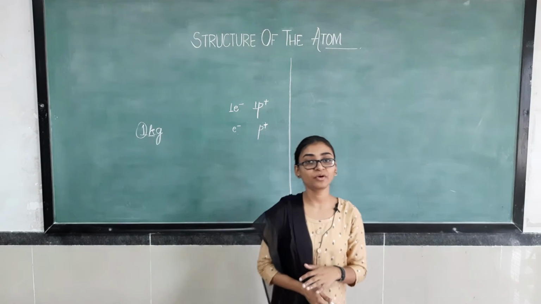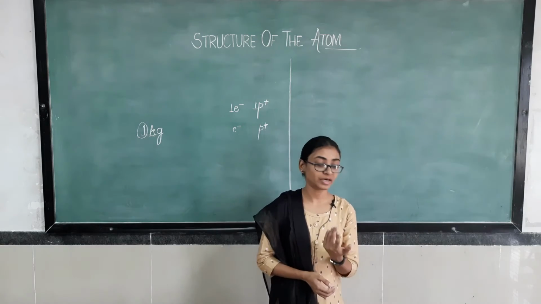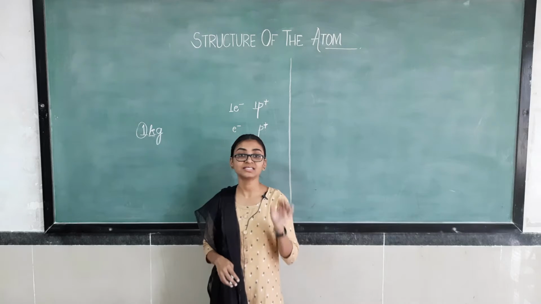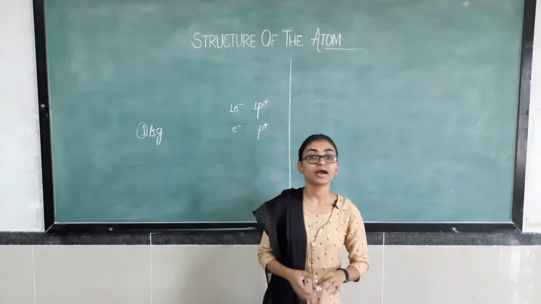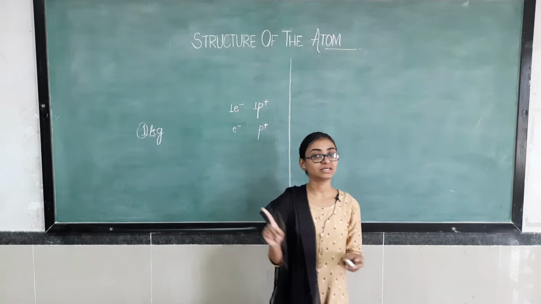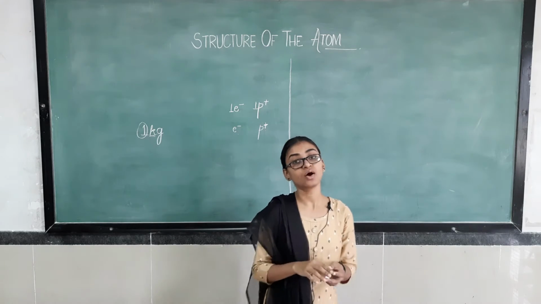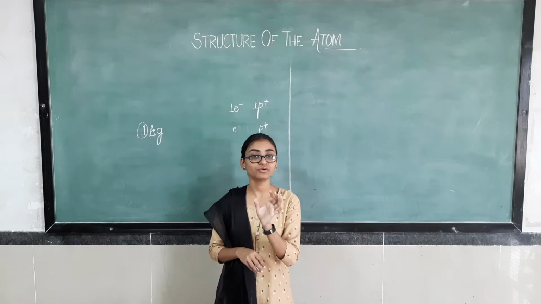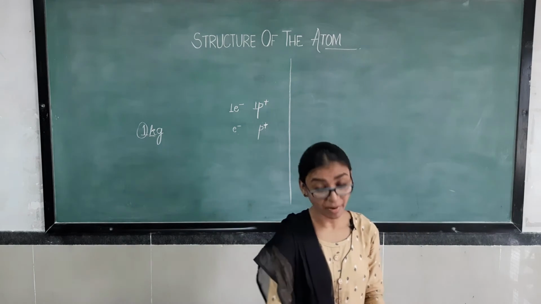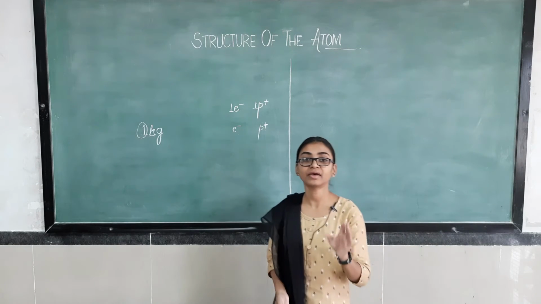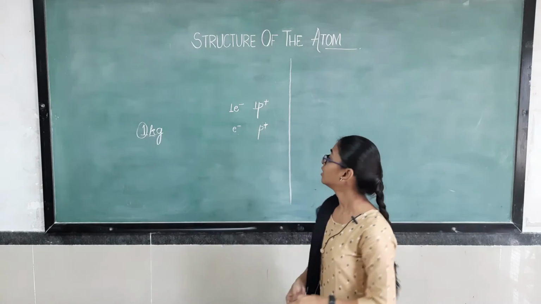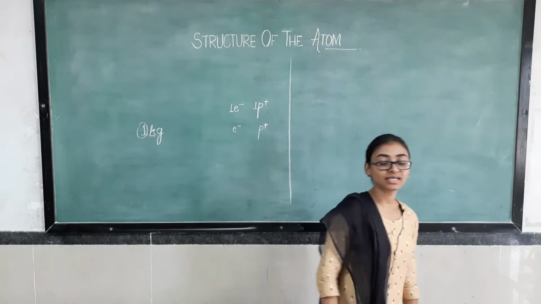The discovery. Who discovered protons and electrons? Electrons were discovered by Sir J.J. Thomson, while protons were discovered by Sir E. Goldstein. Electrons were discovered in 1900, while protons were discovered in 1886. These are two things that you have to learn, so mark that. These are asked in exams many times in multiple choice questions or fill in the blanks.